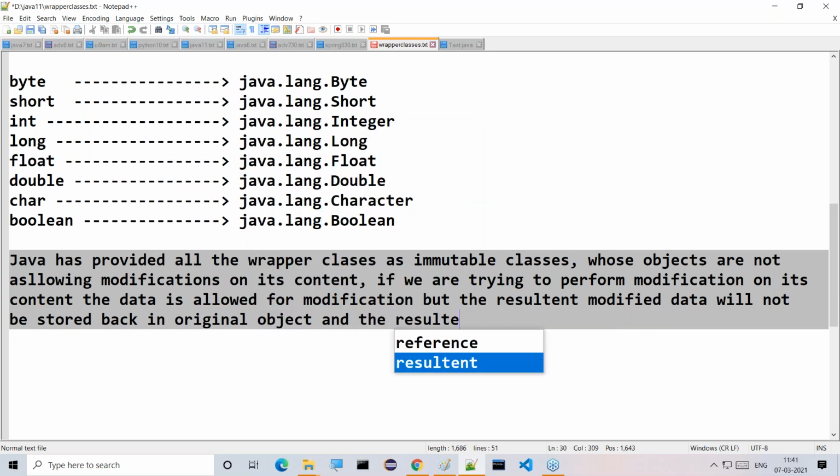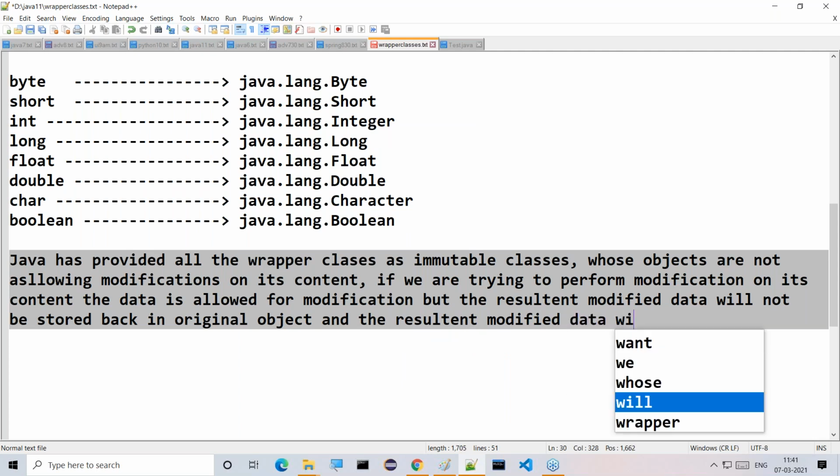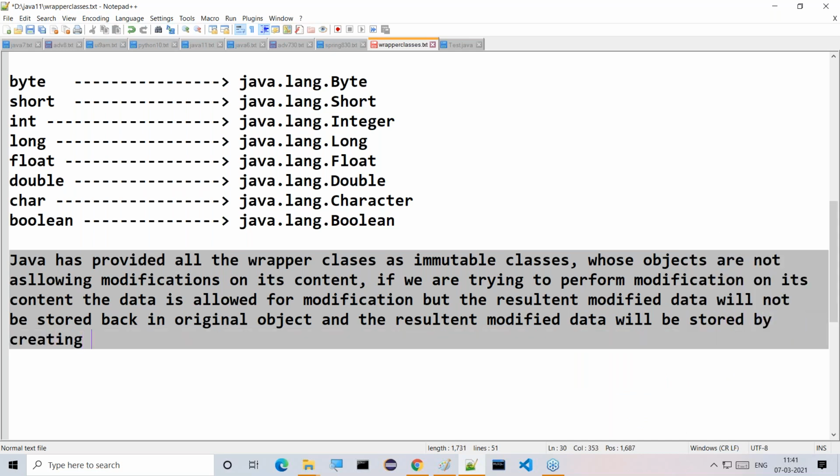The resultant modified data will be stored by creating a new object.